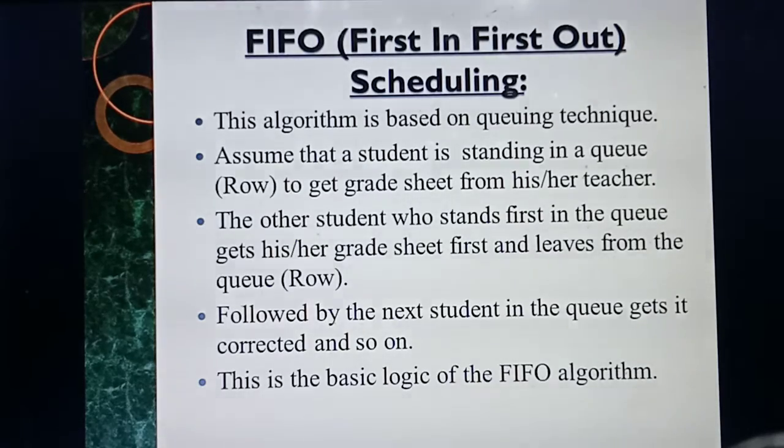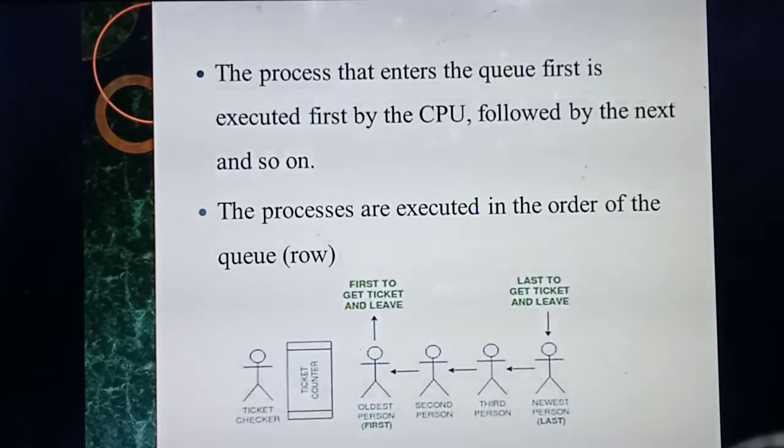So what's the concept now? I told you at the first itself, if you need to understand this concept clearly, you should remember this example. First in, first out. Just think, the first student who is standing at the first will get the mark sheet first. Immediately after getting the mark sheet, he will move to his place, isn't it? Then the second person will come to the front. So first in, first out. Whoever gets in first will get outside also first. Understood? So this is the basic concept of this FIFO algorithm.